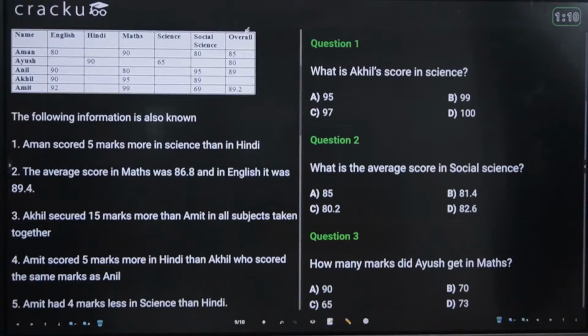The overall represents the average score. I'm repeating this again and again because the third is a little confusing. You can get confused. You have to read the third very carefully: in all subjects taken together. It's not just the average. It's not about a single subject. It's about all subjects taken together.